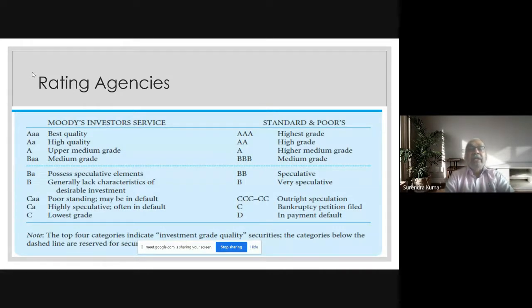This is how they are rating the debt securities in the market. AAA is the best. They are also rating even economies, so many times we hear about the rating of the economy. These ratings are for securities in this context right now. In the context of the economy, we'll talk about it when the context comes.